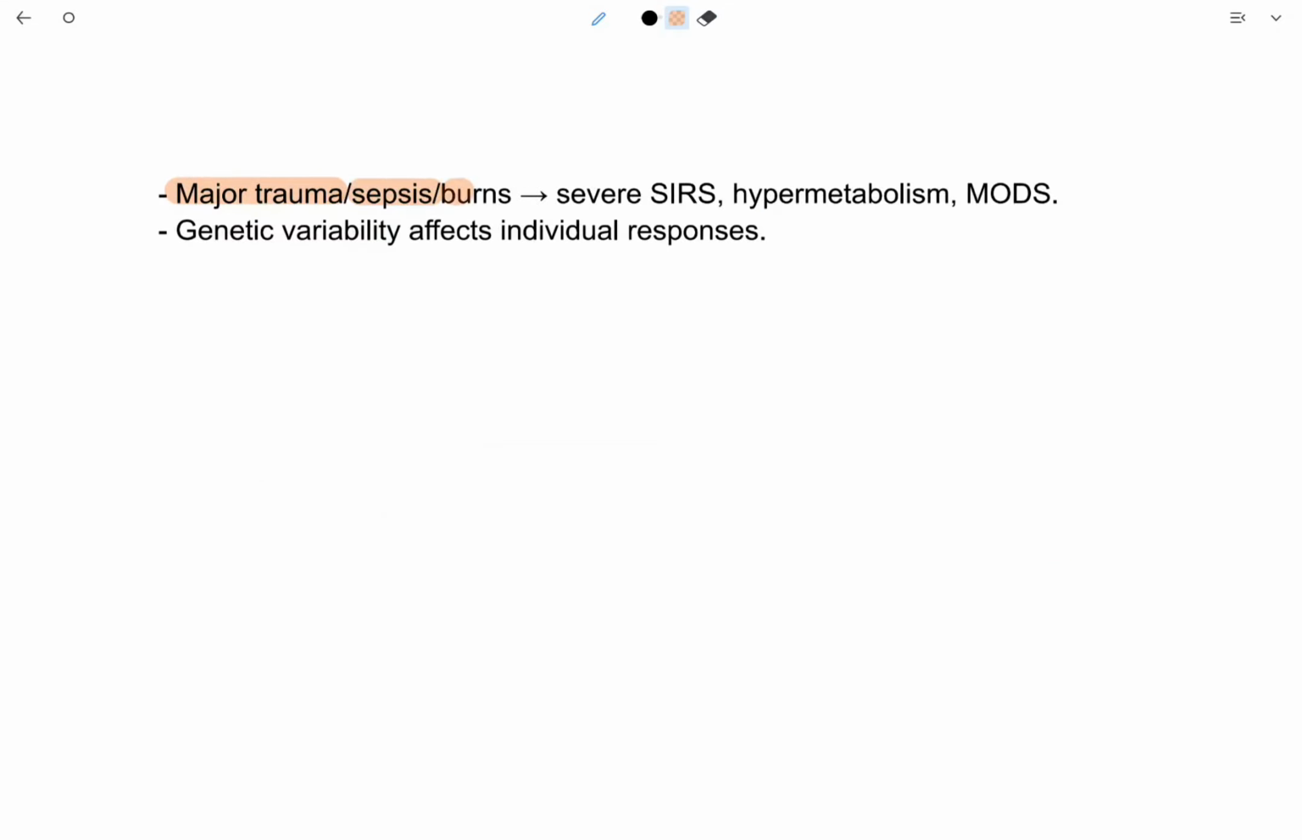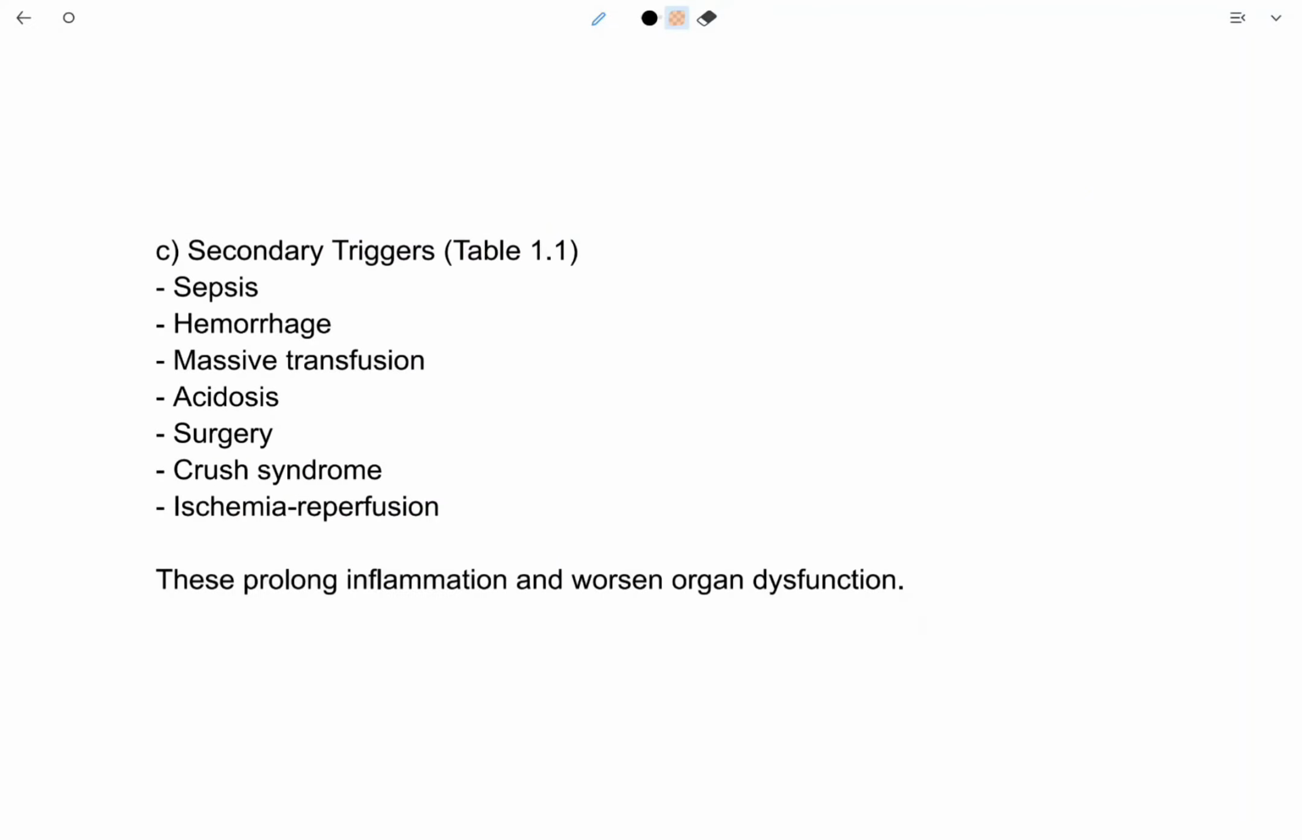Major trauma, sepsis, or burn leads to severe SIRS, or systemic inflammatory response syndrome, hypermetabolism, and MODS, multiple organ dysfunction syndrome. Genetic variability affects individual responses. Secondary triggers are sepsis. What is sepsis? It is the response of the body against the infection.